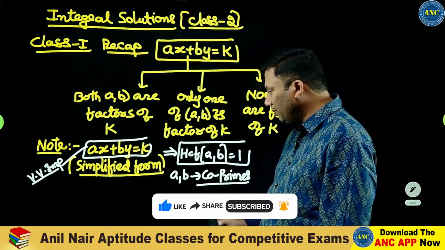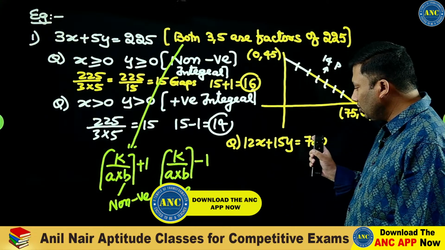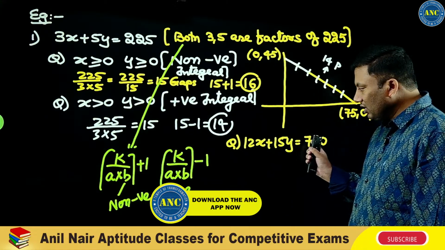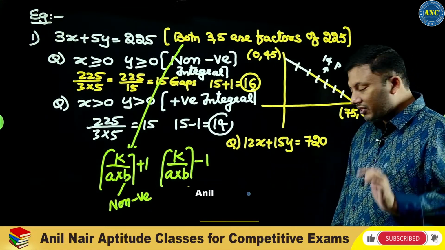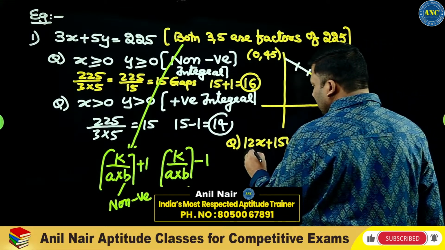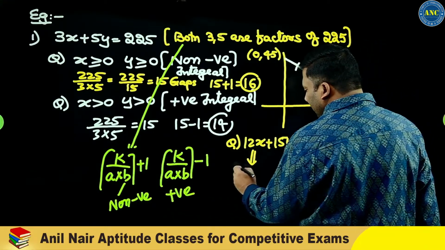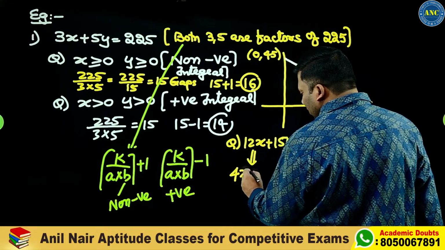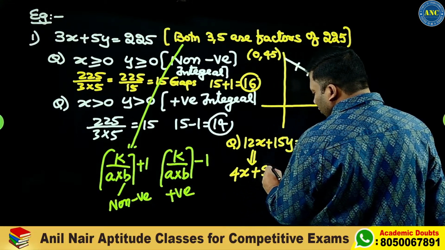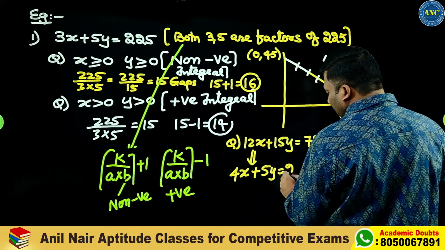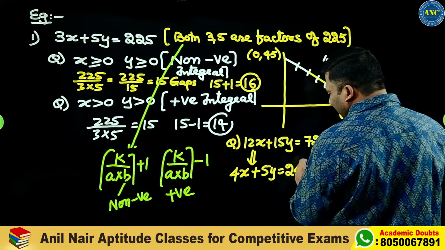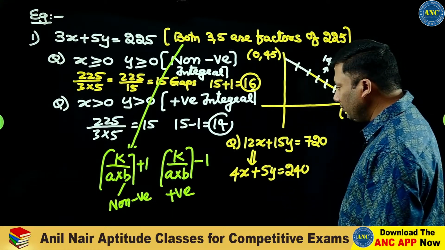HCF of a, b should be 1. Please do not directly take it as 720 by 180. That will be a mistake. Please make it into a simplified form. So 12 and 15 are not co-prime. Take 3 common: 3 4s are 12, 3 5s are 15, 3 240s are 720. Now 4 and 5 are co-prime to each other.